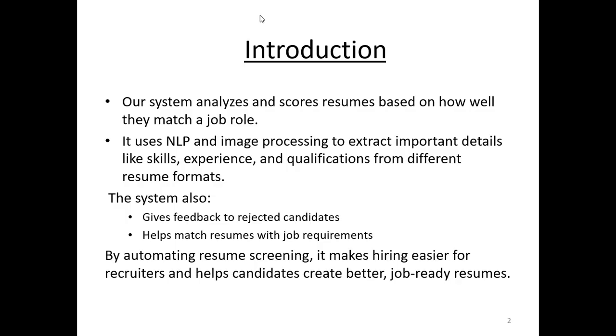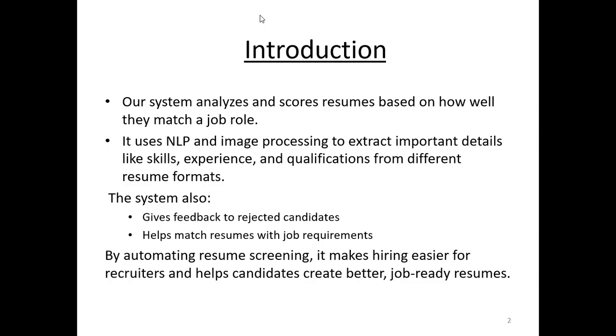Our project aims to analyze and score the resume based on the job description. It uses NLP as well as image processing techniques such as image segmentation to identify the text sections and extract the data from that region, for example skills, experience, education qualification, and projects from the resume. The resume may be in a traditional format or in creative templates also.